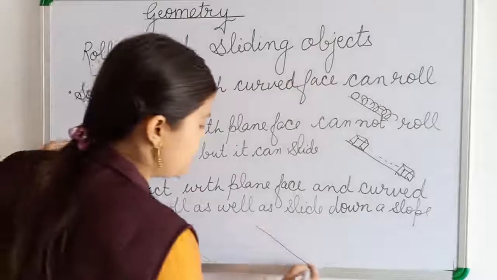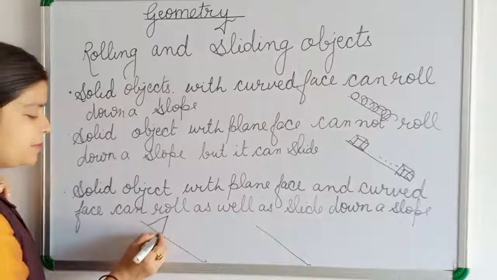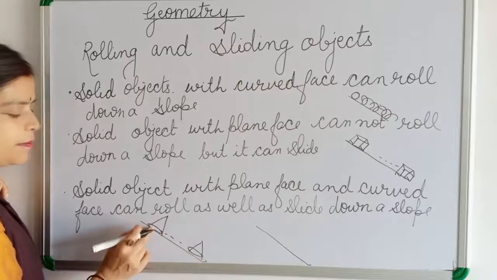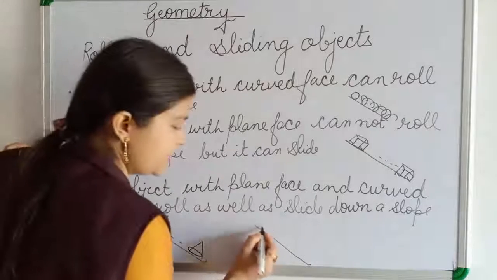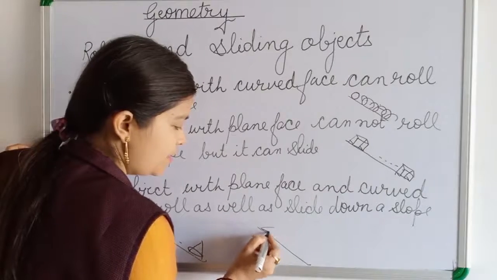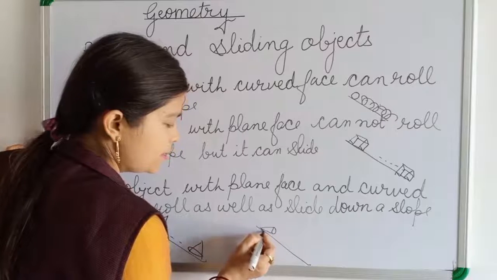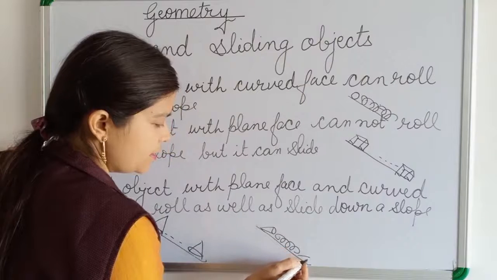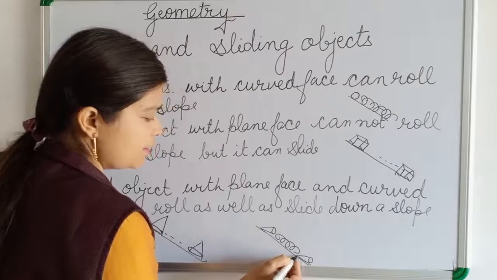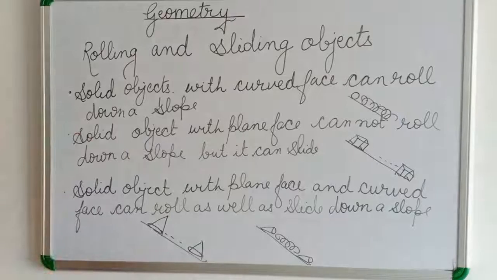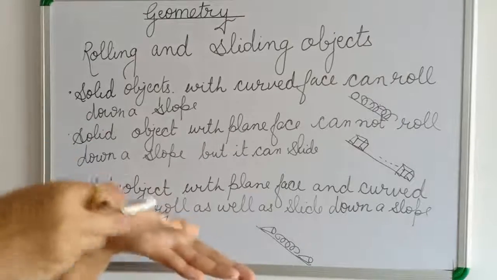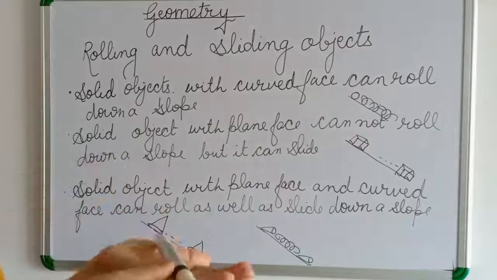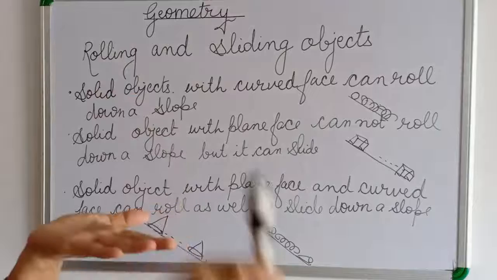You can take your birthday cap. When you keep your birthday cap like this, along a plane face, it will slide. But when you keep your birthday cap along the curved side, it will roll down. Just now I showed you this cylinder, it will roll down from here because we are keeping it along a curved face, but if we keep it like this, it will only slide.